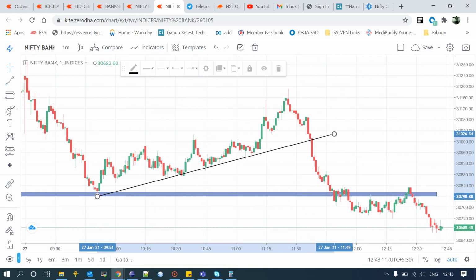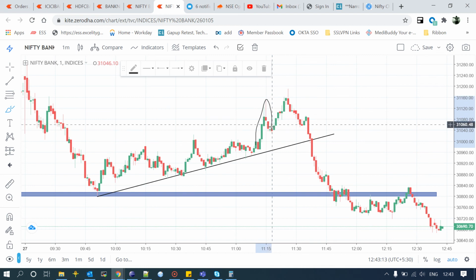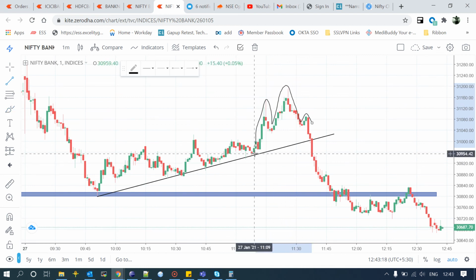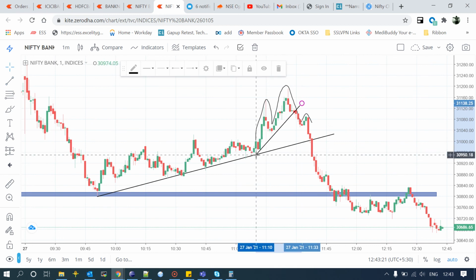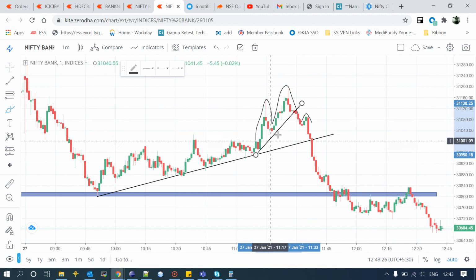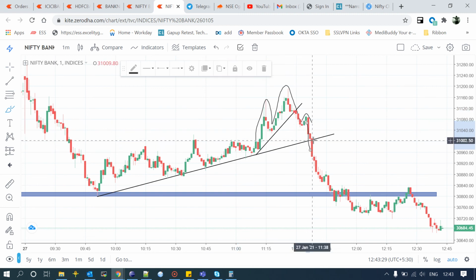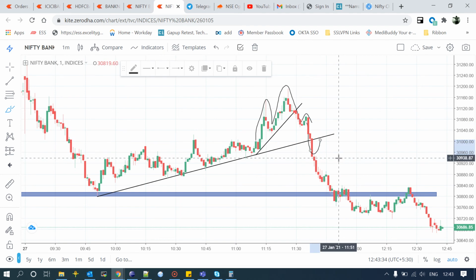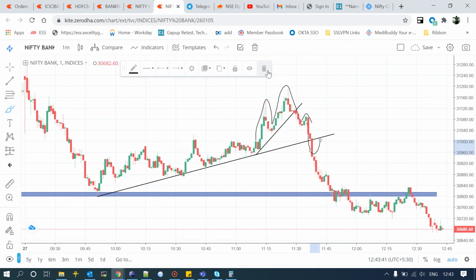What I was observing is that a bearish head and shoulder pattern was being formed, and the neckline was broken here. After breaking this neckline, you can see a swift move which happened. I could not catch this because generally I trade with the retest, and it did not retest. Bank Nifty is in a continuous downtrend, so the chances of a retest are very low, but I'll not trade without a retest. So I let this chance go, but you can see a very good move happened here.